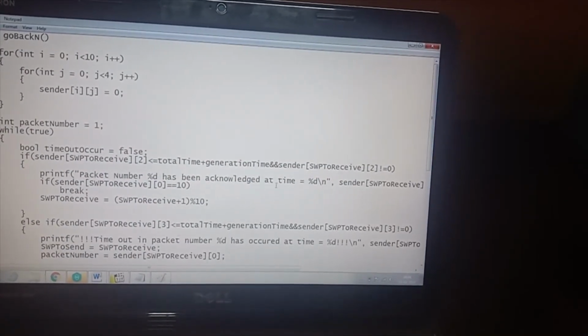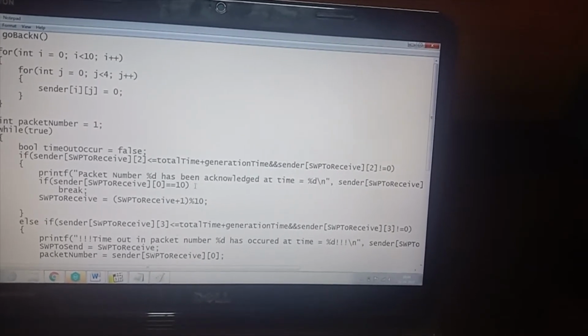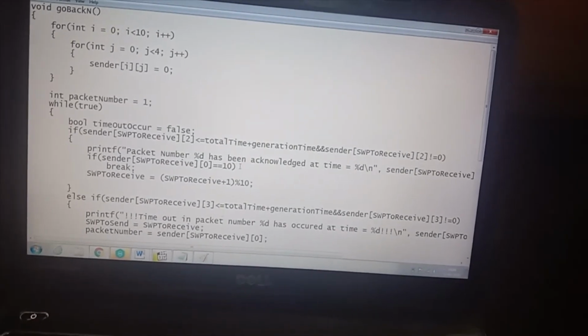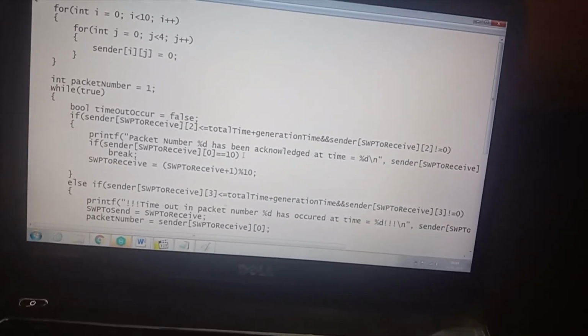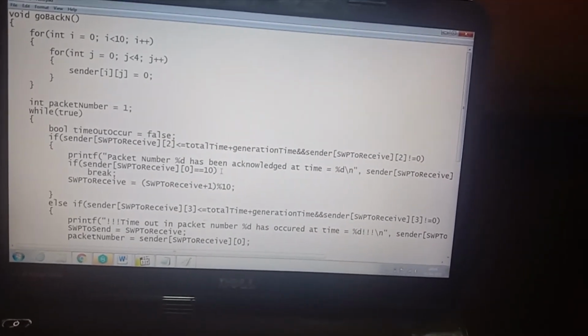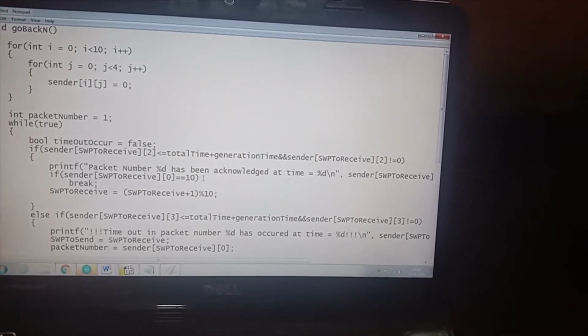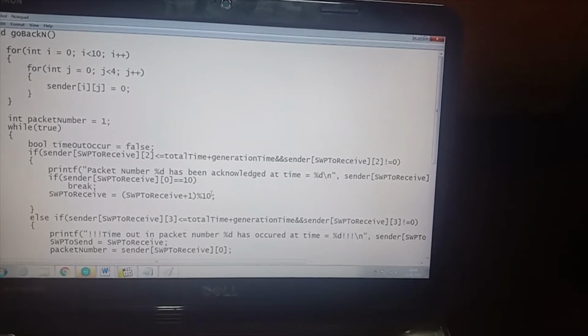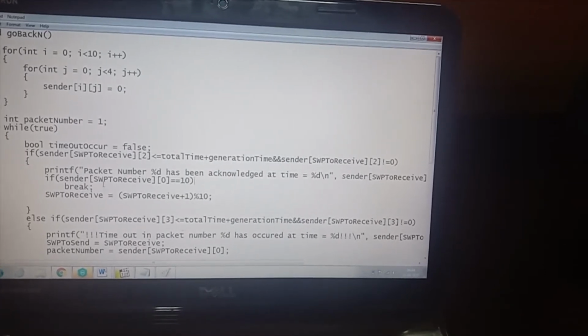So now this is a condition to break out. As in the program we have declared, we have assumed the hard-coded value of the maximum number of packets to be 11. So if the number of packets is 10, then we exit out of the while. So that is the reason why we have used this if condition and break.